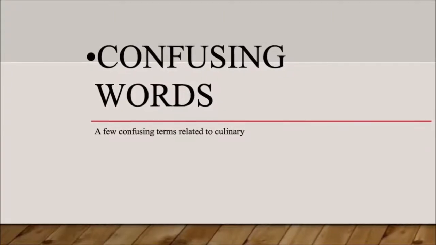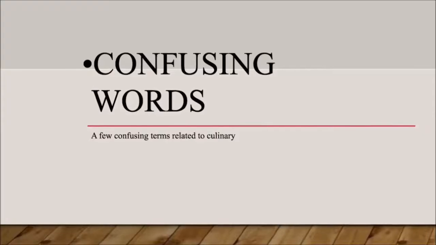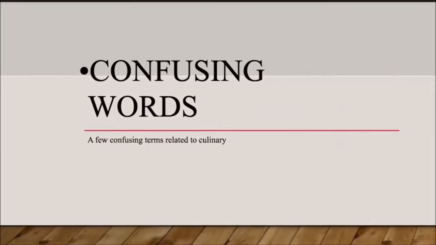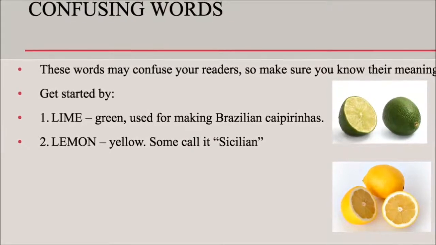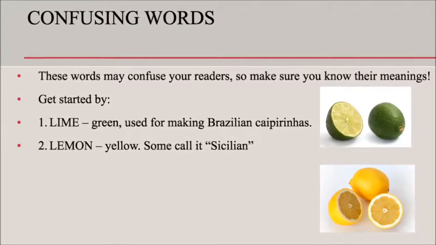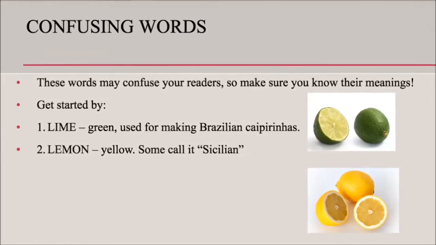Welcome to our class on confusing words, terms related to culinary and foods and recipes that may confuse you if you don't know the meanings. Let's get started with lime. Green, used for making Brazilian caipirinhas. Lemon, yellow. Some call it Sicilian.